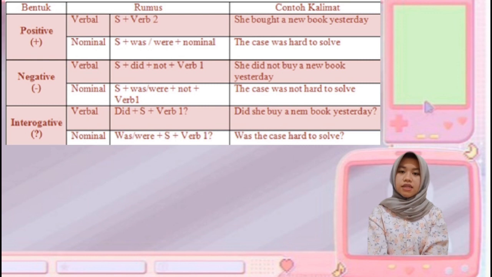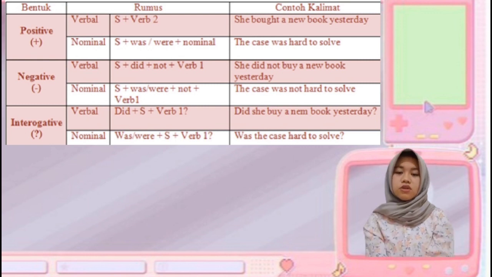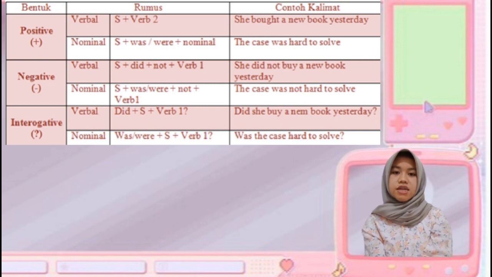Simple past tense formula. Positive, verbal, subject plus verb 2. She bought a book yesterday. Nominal, subject plus was or were plus nominal. The case was hard to solve. Negative, verbal, subject plus did plus not plus verb 1. She did not buy a book yesterday. Nominal, subject plus was or were plus not. The case was not too hard to solve.